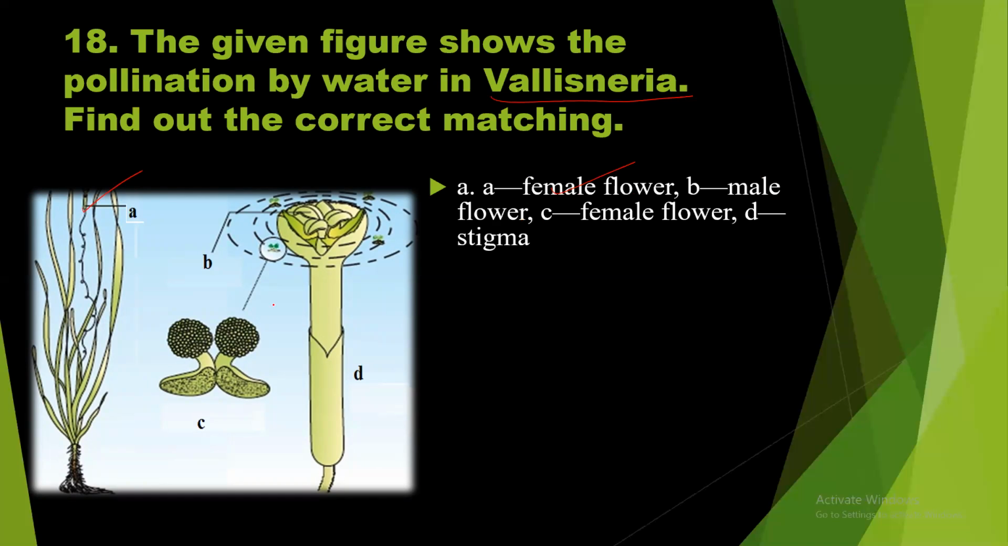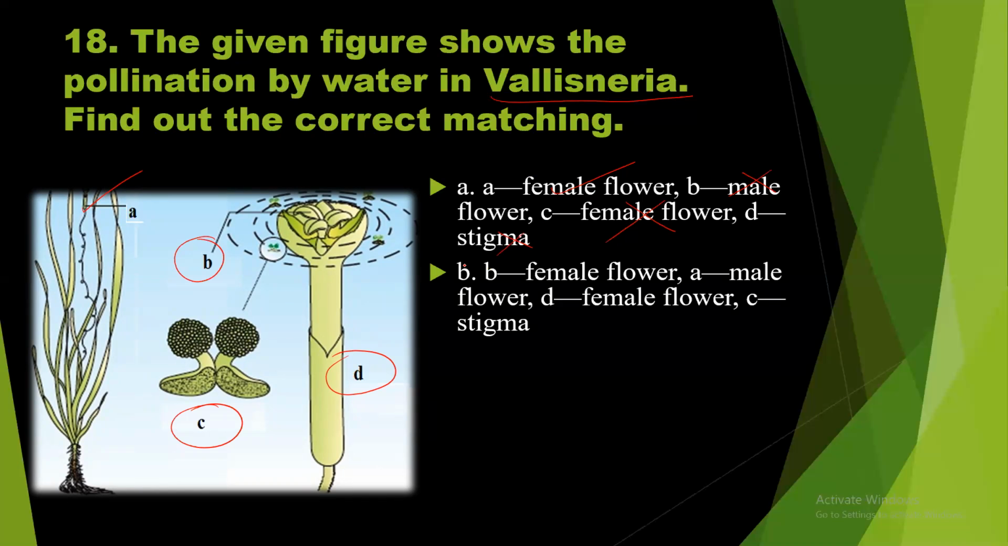B, male flower. There is B, so this is a male flower. I think this is wrong. Male flower, that is wrong. And labeling C, female flower. Where is C? C, female flower. Wrong. D, stigma. D, stigma. So that is also wrong. So option A is wrong.